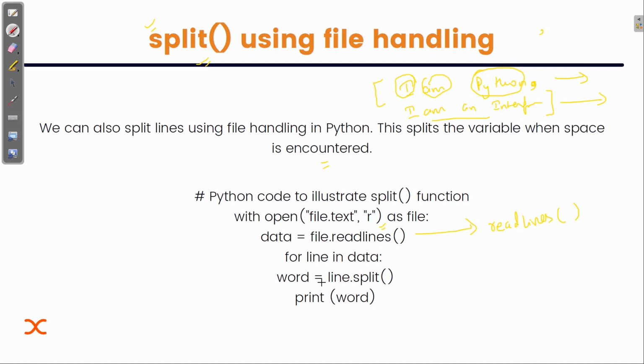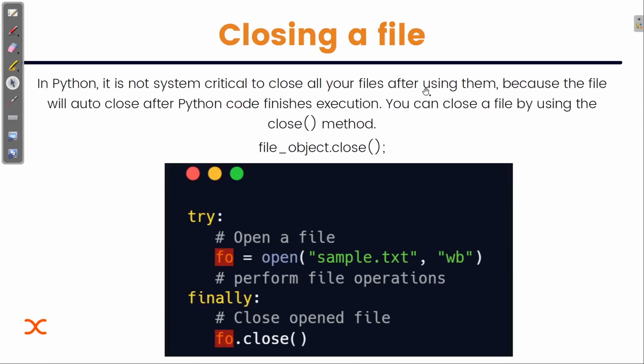So word equal to line dot split function. What will happen, as soon as the interpreter encounters a space, it splits the variable. So what will happen, it will print word by word values. So that's the basic concept, and if you are clear with these concepts, you will be clear with all the concepts, you can easily handle the file.